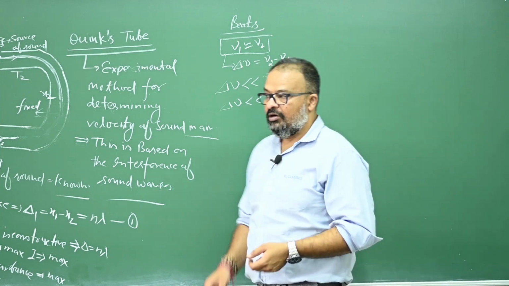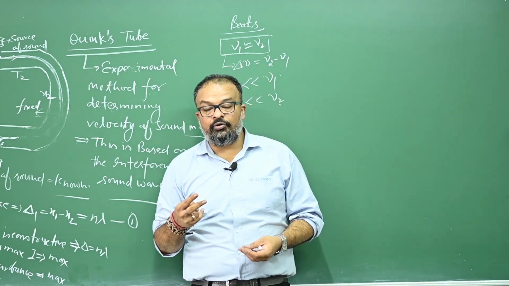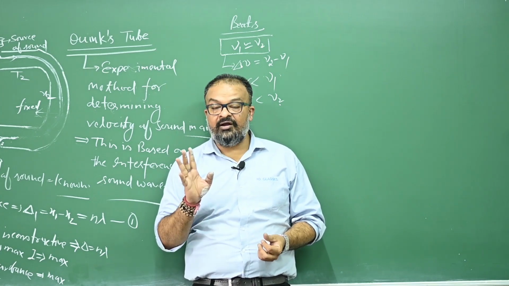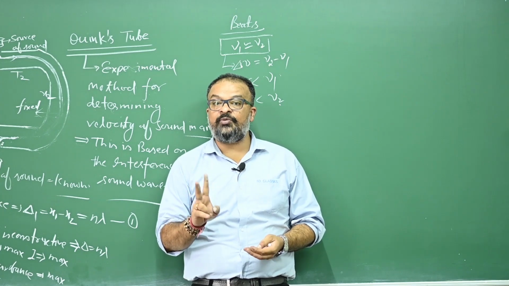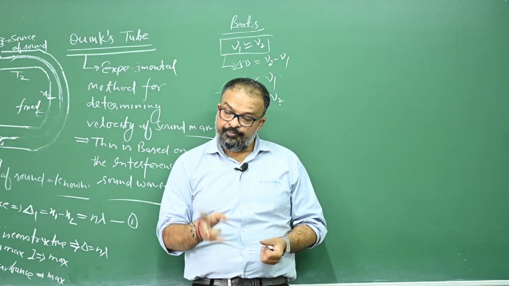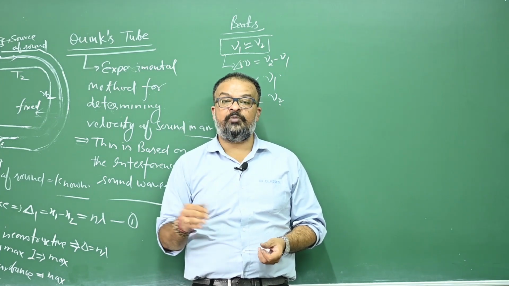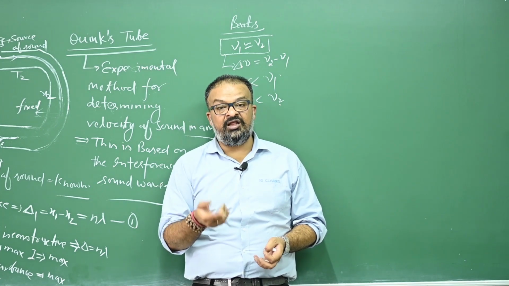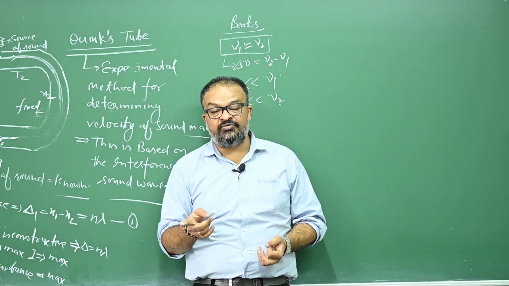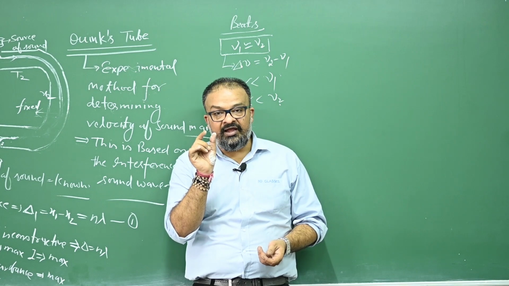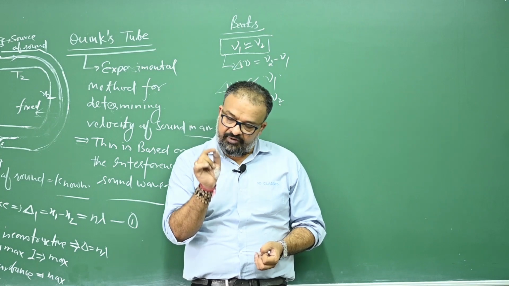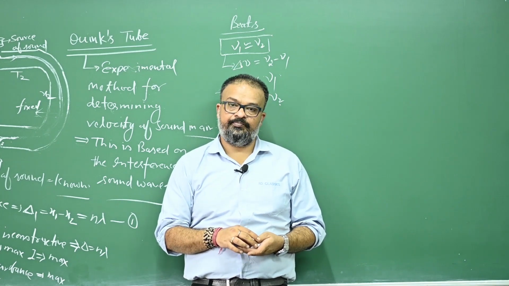Again, come back. When two or more than two waves, we are talking about the beats, right? And right now we are talking about the beats produced by two waves, but there may be more than two waves also. So when two or more than two waves propagating in the same direction meet in the medium, whose frequencies are nearly same, nearly same means they have a very small difference in their frequencies, they produce beats.